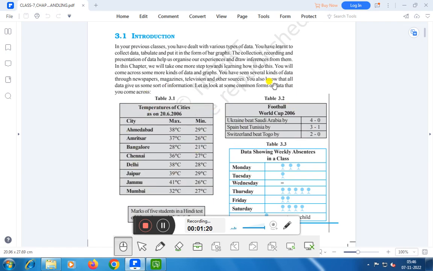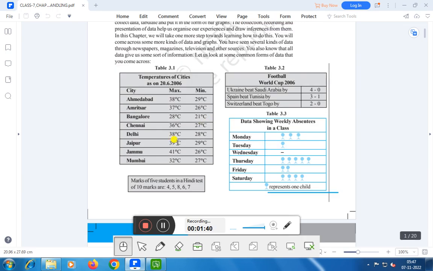Here you see in table 3.2, Football World Cup 2006. Ukraine beat Saudi Arabia by 4-0. Spain beat Tunisia by 3-1. Switzerland beat Togo by 2-0. This is also data, right? But you have to organize the data.